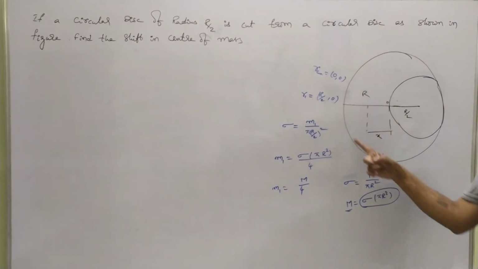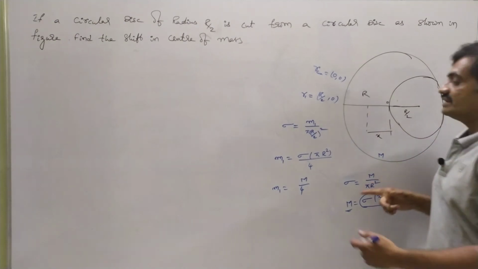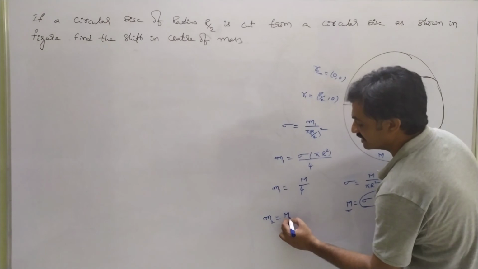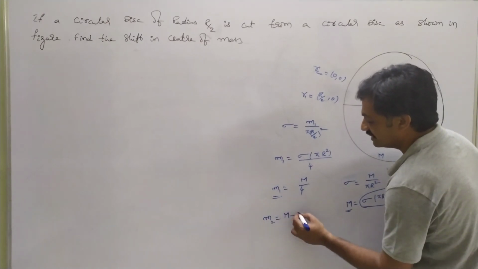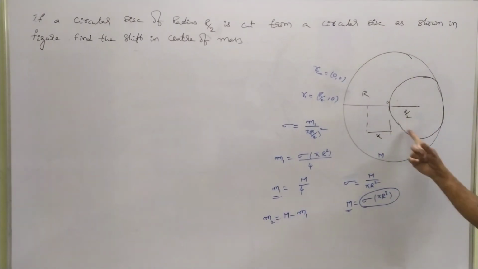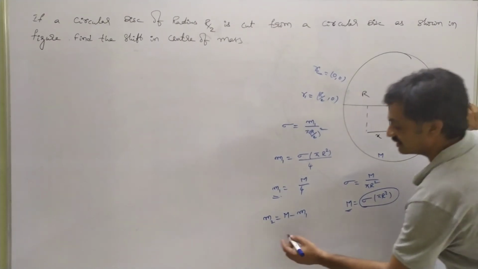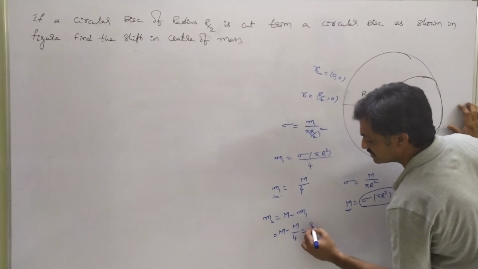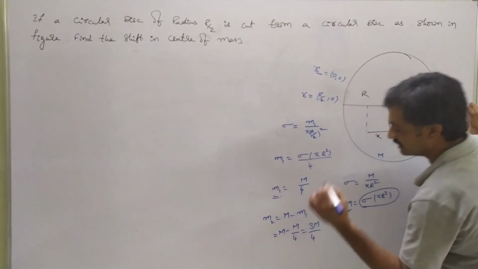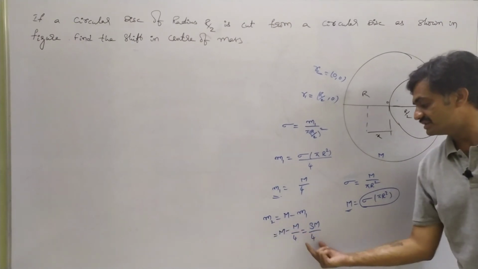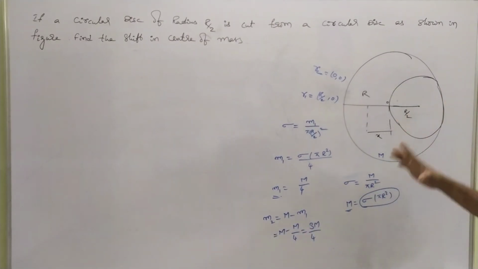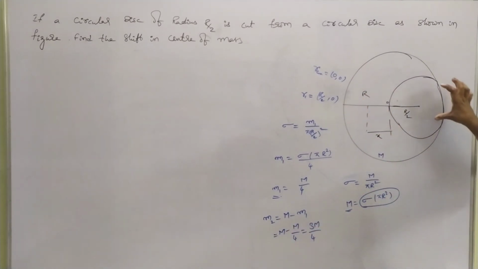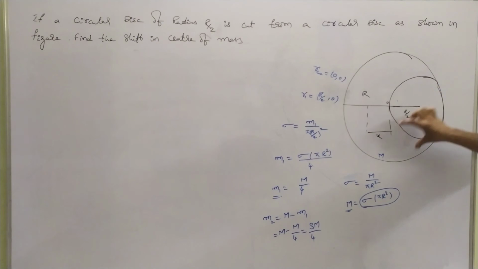So now we have to represent the mass of the remaining disc. For that, we consider m2 equals total mass M minus mass of this part. Then we have M minus M by 4, which equals 3M by 4. So m2 equals 3M by 4. Now we have represented the mass of this remaining part, and we had represented the position and mass of the cut part.